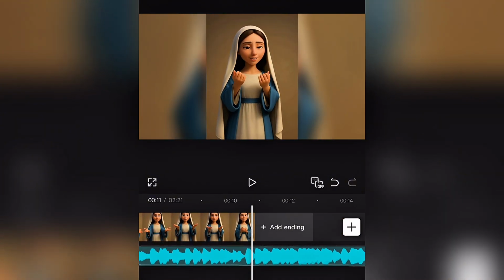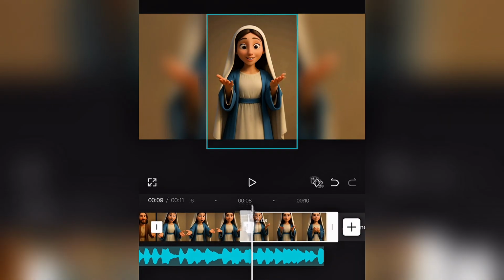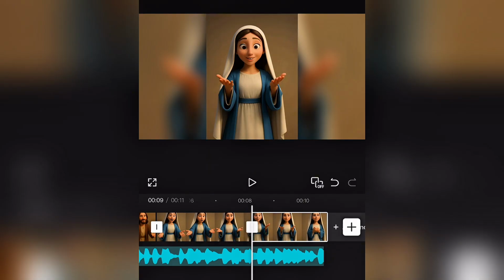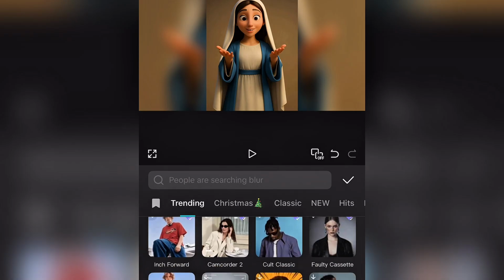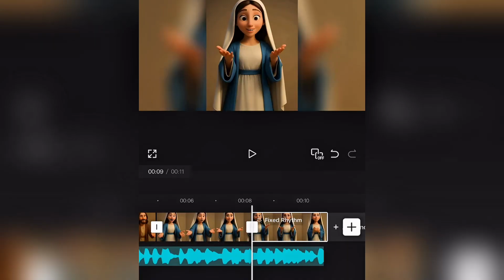So guys, this is what we have. You can just be creative, guys. You just have to be creative and add as many as you can. Okay, so this is what we have.